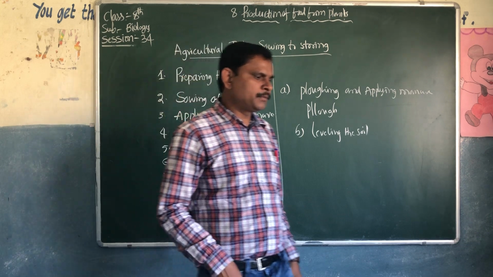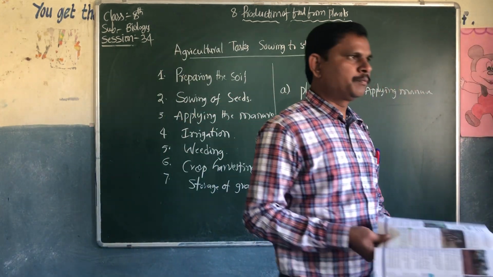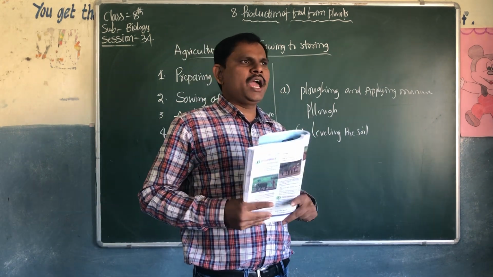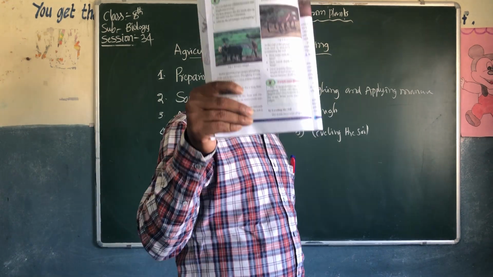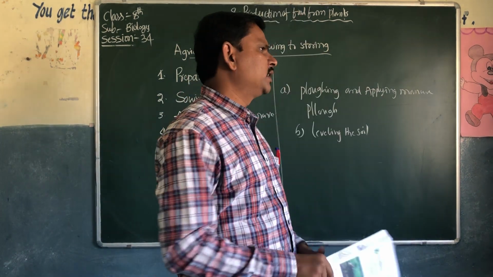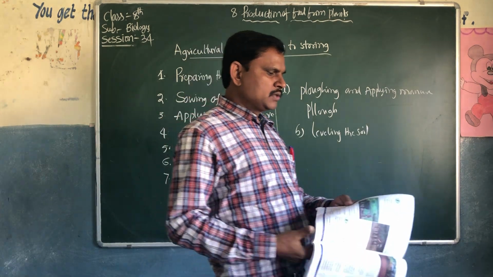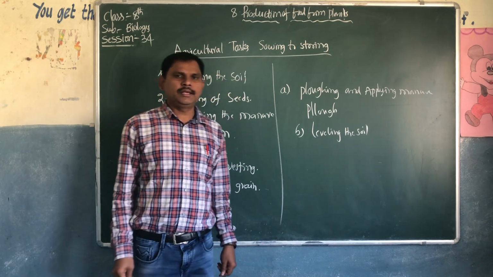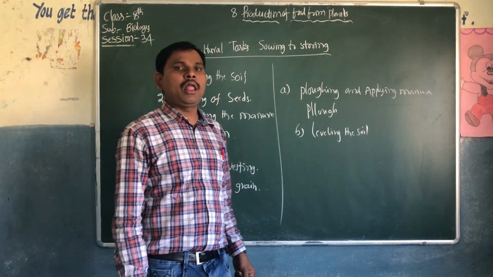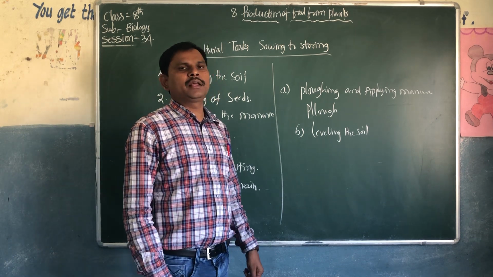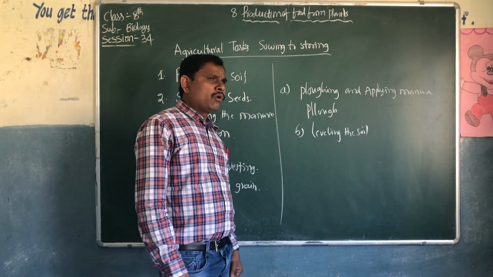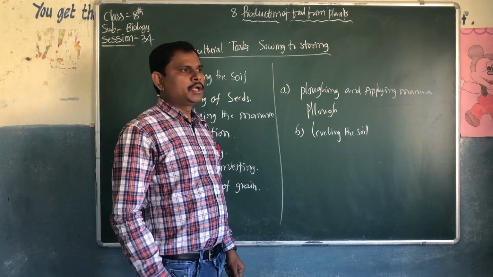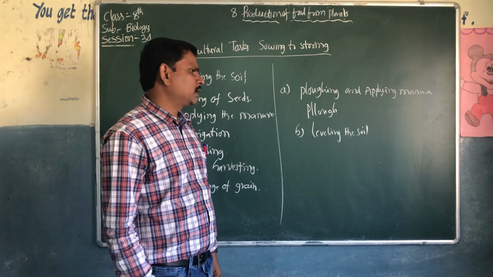So what is plowing? Can you open your textbook, page number 120? There are some diagrams we can see in our textbook. There are different types of plows. One is made of wood, another is made with iron. In olden days, and nowadays also, people use a wooden plow. It is pulled by two bullocks.